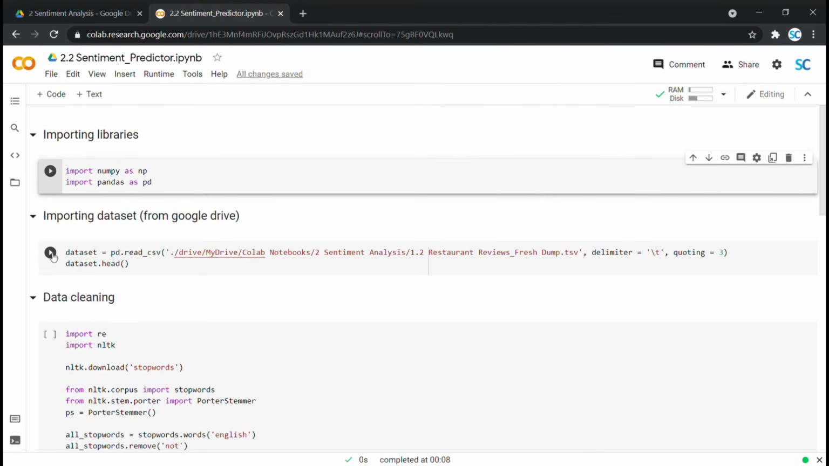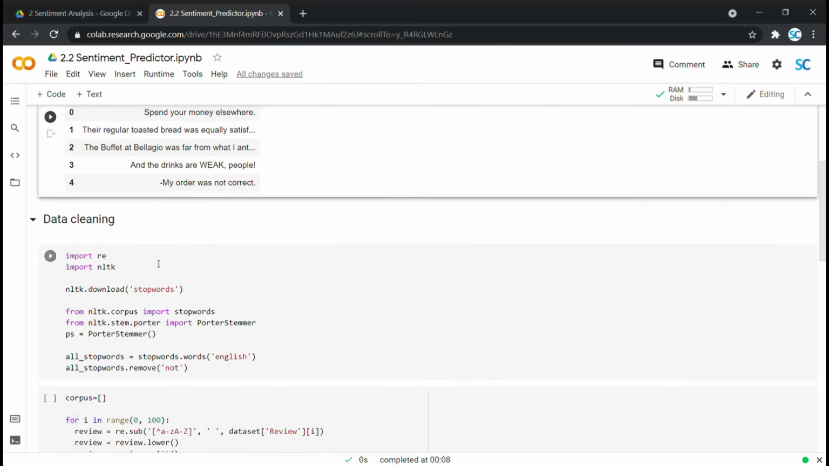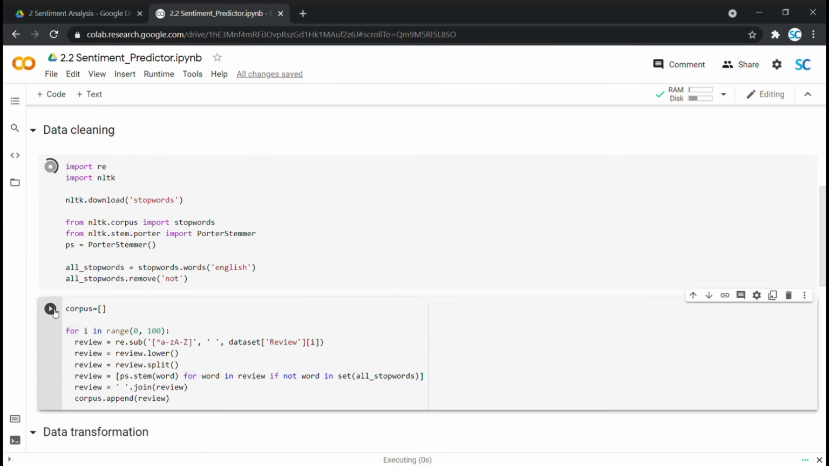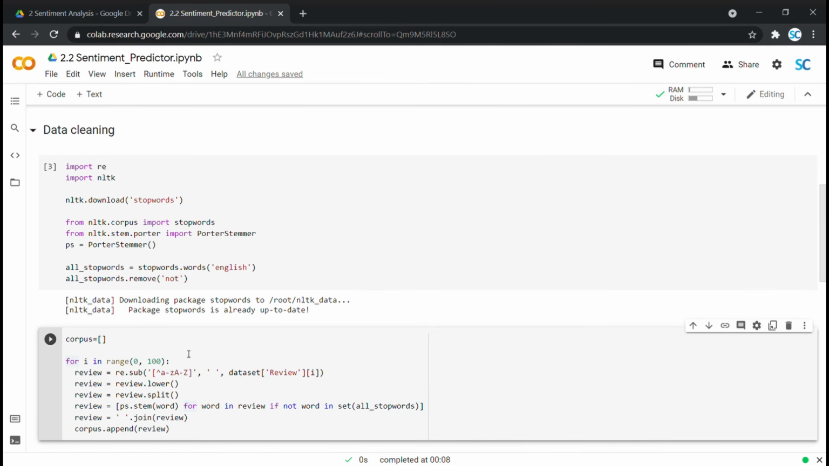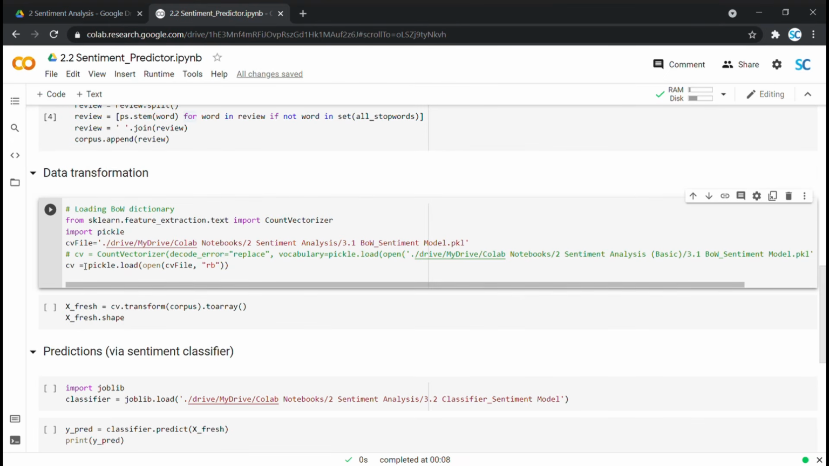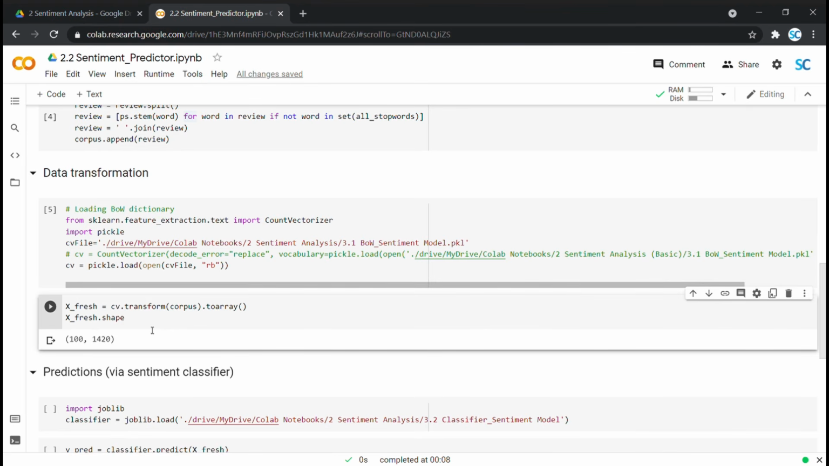Then we are importing our fresh reviews dump. Alright. Next up, we are cleaning our fresh reviews. For data transformation, we are loading the bag of words dictionary we prepared previously and then transforming fresh reviews with this imported bag of words dictionary.